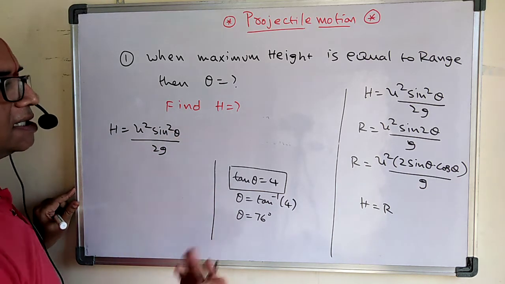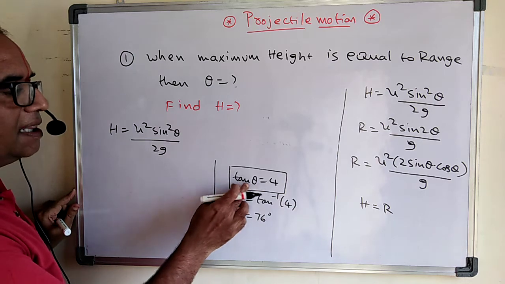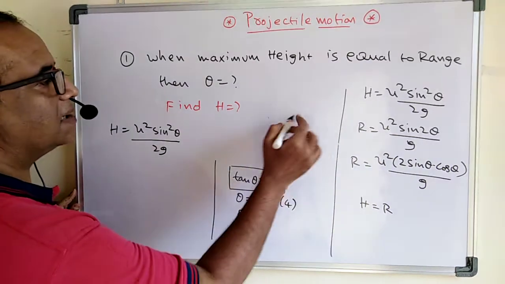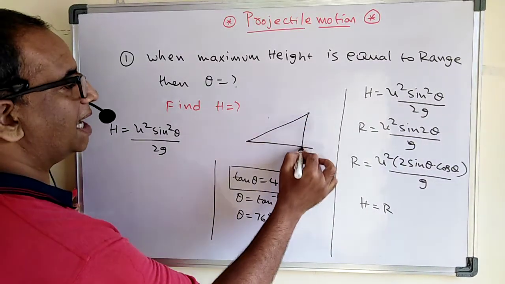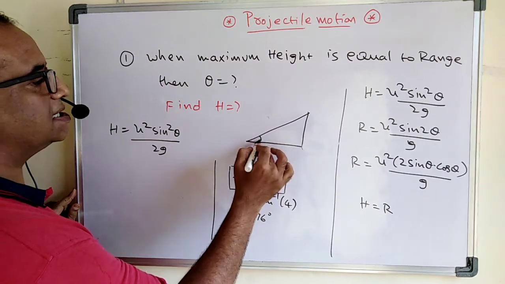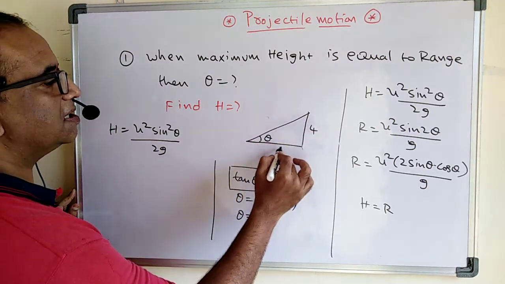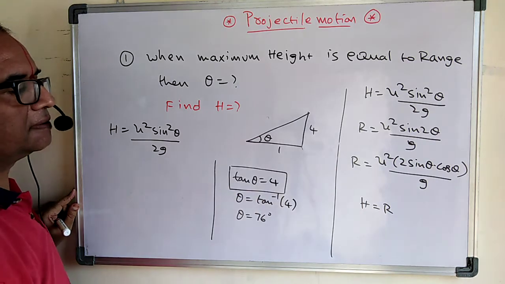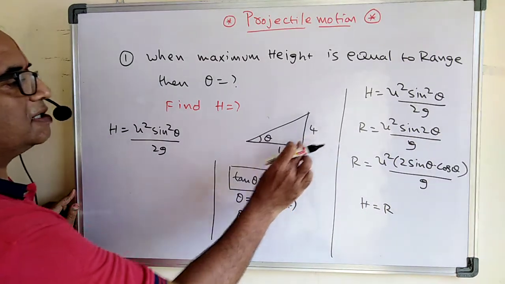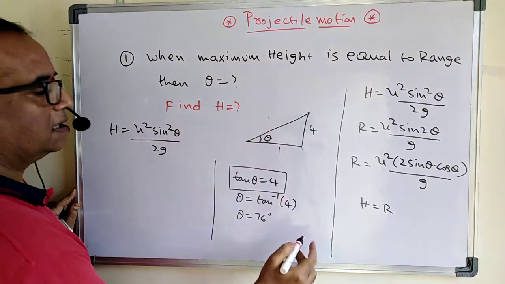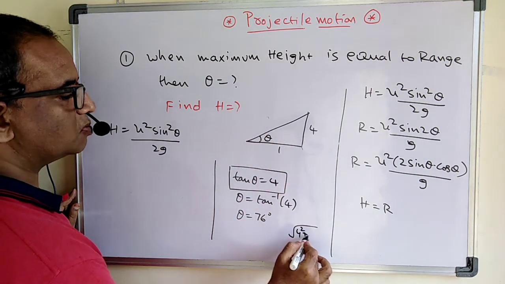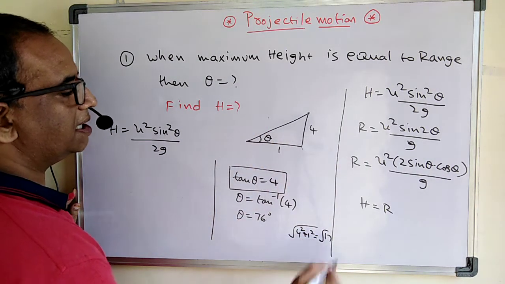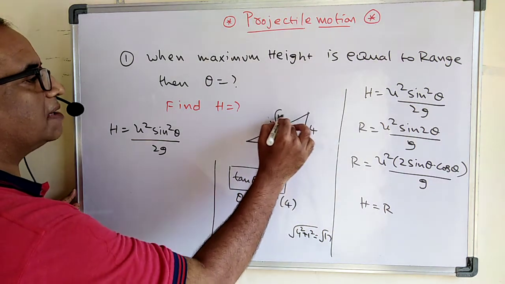But here we don't know what sine theta is, but we know that tan theta is equal to 4. Therefore, observe carefully. Suppose the tan theta value is 4, meaning this is theta, this is 4, and this is 1, because tan theta is 4 by 1. If this side is 4 and this side is 1, then the hypotenuse is root of 4 square plus 1 square, which is nothing but root 17. So this is root 17.